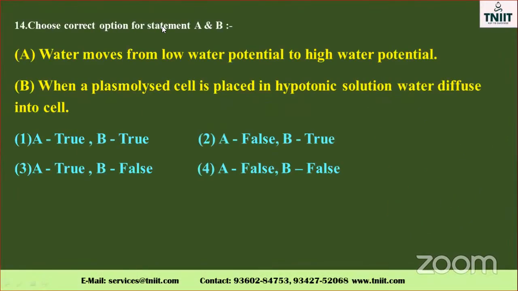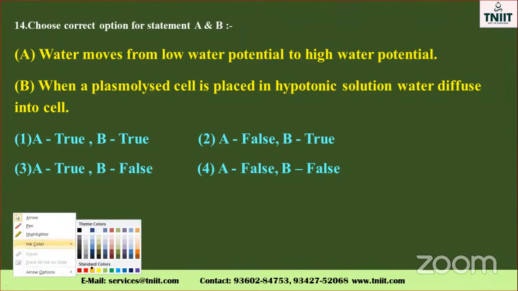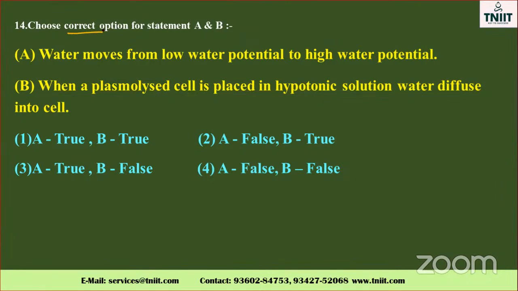Right. Choose the correct option for statements A and B. Listen here. Water moves from low water potential to high water potential. Already we know this. Water moves from high water potential to low water potential. Is the statement correct or not? It is not correct. So it is a false one. So these two options are not correct, and the others will not come.